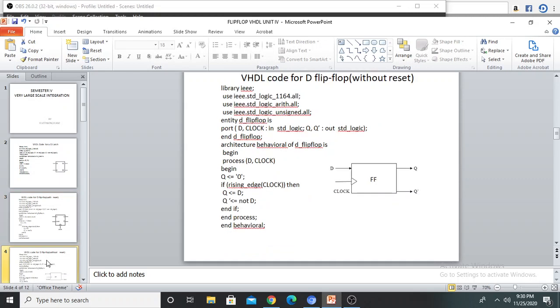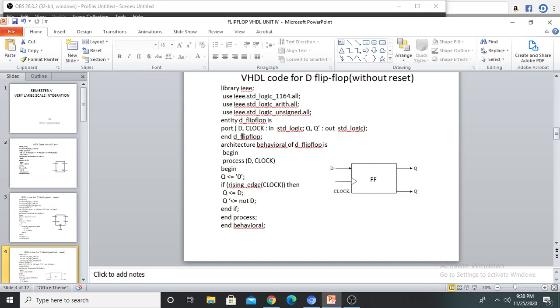Next you will see the VHDL code for D flip flop without reset. Just you have to check the clock. If it is high, then Q is equal to D. So here also we have library part, entity part and architecture part. The same logic, but here we are not using reset. Just you need to check the clock. Clock is used to activate the flip flop.